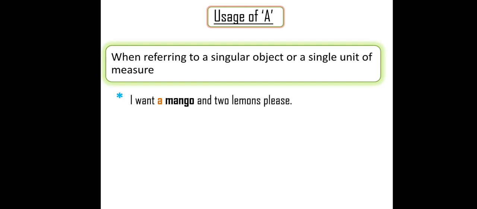So a mango. Mango is a noun, and it is a single object, single thing. So if you want to say something about one, we have to use A. Second example: I ordered a cup of tea. A cup of tea is a single unit of measure. It's a measuring thing. So a cup of tea.